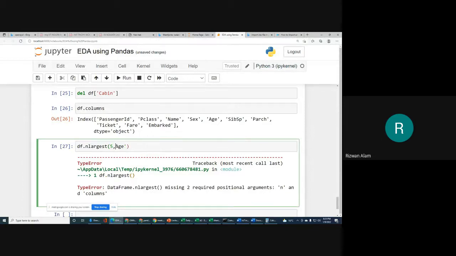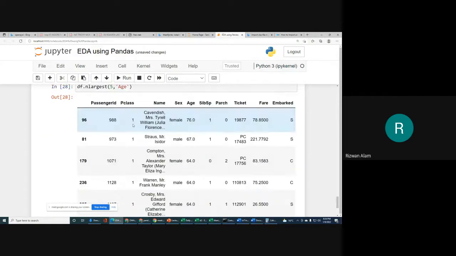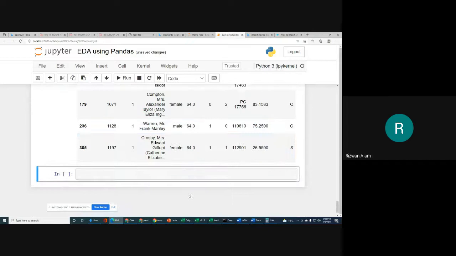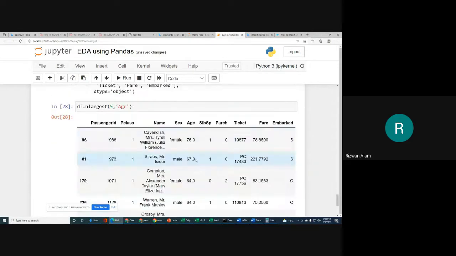So what are we actually going to do with this 5 and age? So 5 will simply give you the first 5 rows, and it will be ordered according to the values we have in age. It will be sorted in descending order, which means the highest value will be first, then after that smaller values. So you can see in age, first one is 76, then we have 67, then 64, then 64, then again 64.